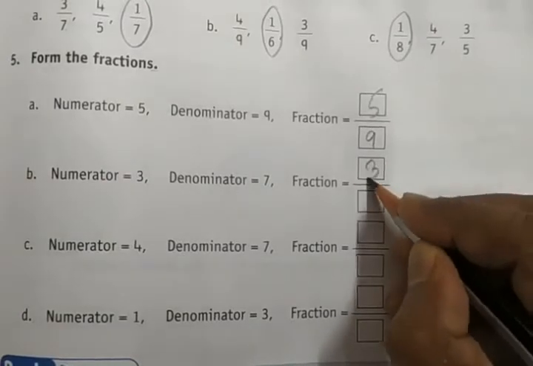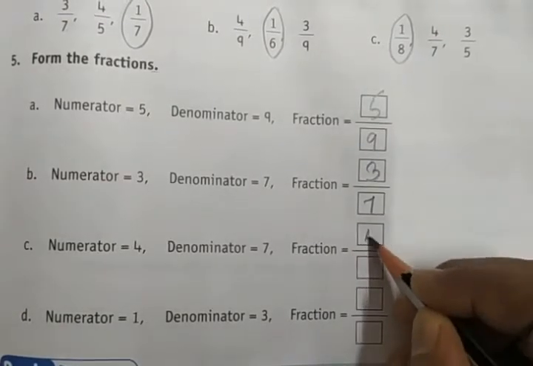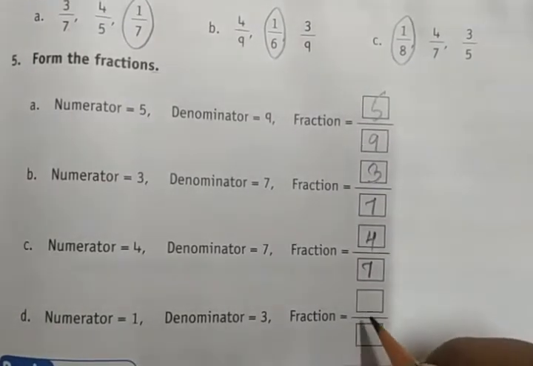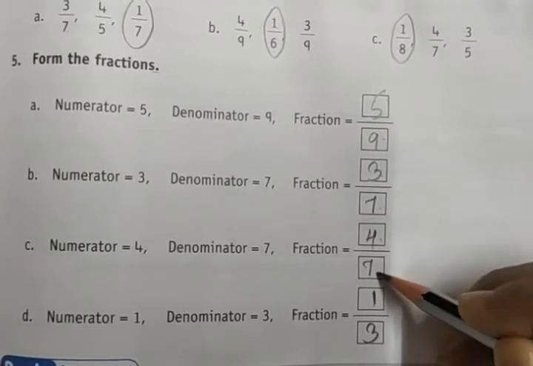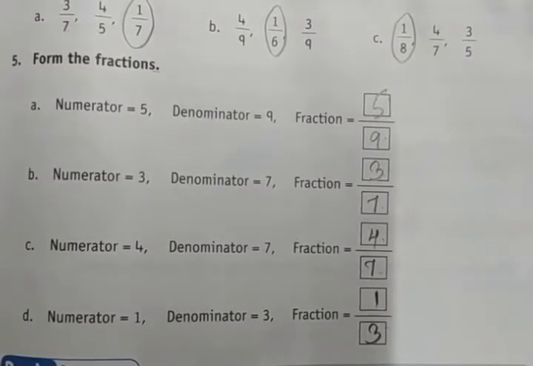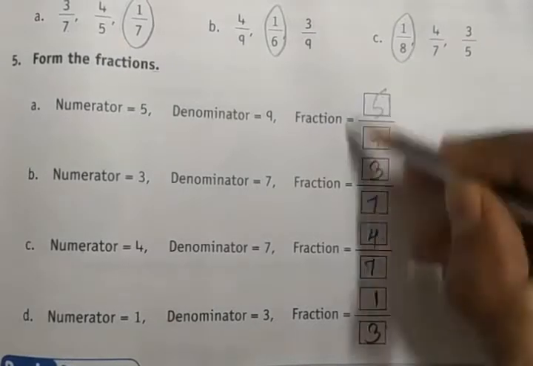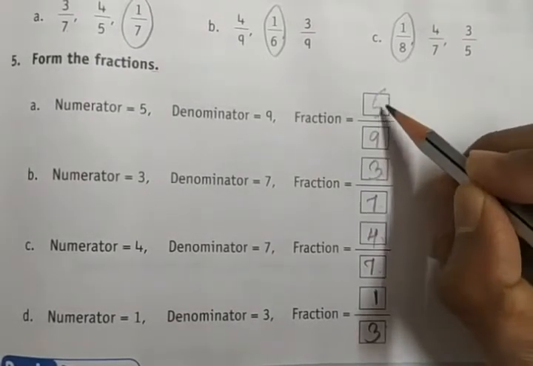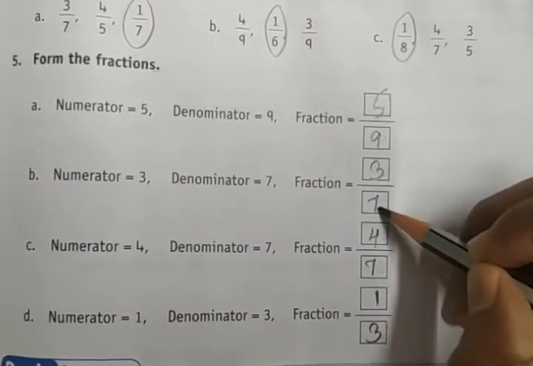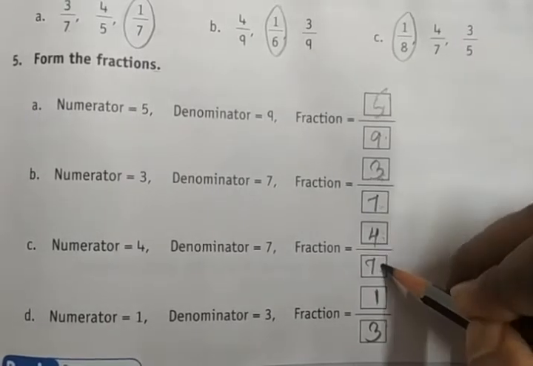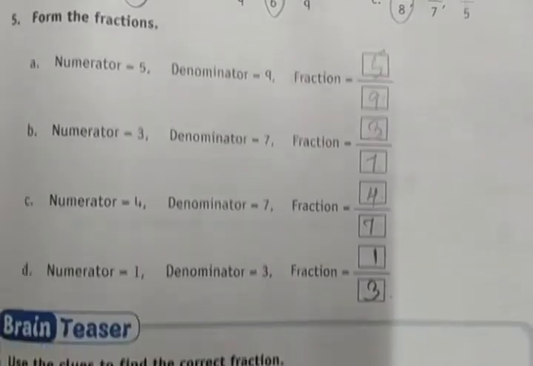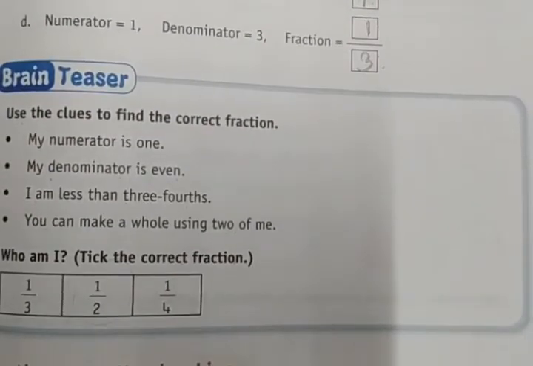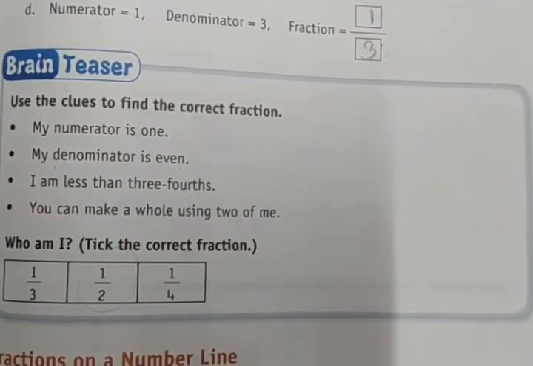Numerator is 3, denominator is 7. Numerator is 4, denominator is 7. Numerator is 1, denominator is 3. So we have 5 ninths, 3 sevenths, 4 sevenths, and 1/3 fractions. These fractions are read as 5 ninth fraction, 3 seventh fraction, 4 seventh fraction, 1/3 fraction. Okay. After this, let's move on to the brain teaser.